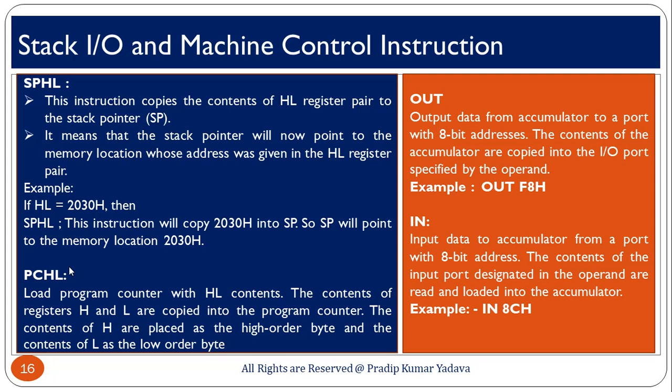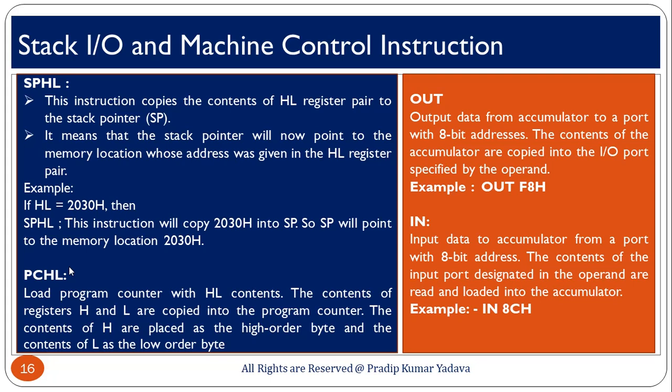This is very simple, and when you are talking about PCHL, PC means program counter, HL means HL. So, here we load the program counter with the HL content, meaning the contents of registers H and L are copied into the program counter, and the content of H is placed as the higher address byte and the content of L as the lower byte. So, this is a very simple instruction.